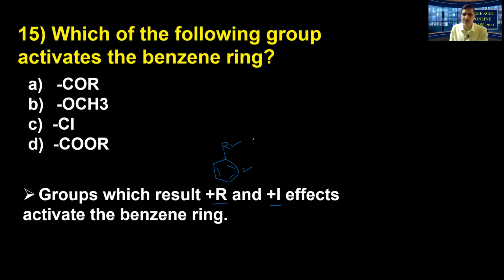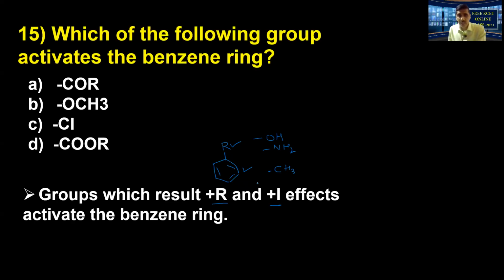Simple examples: OH group, NH2 group, they all result in plus R effect, resonance effect. They move the electrons towards the benzene ring. So automatically benzene becomes electron rich and activated. Or whichever group induces plus I effect, for example alkyl group like methyl group.